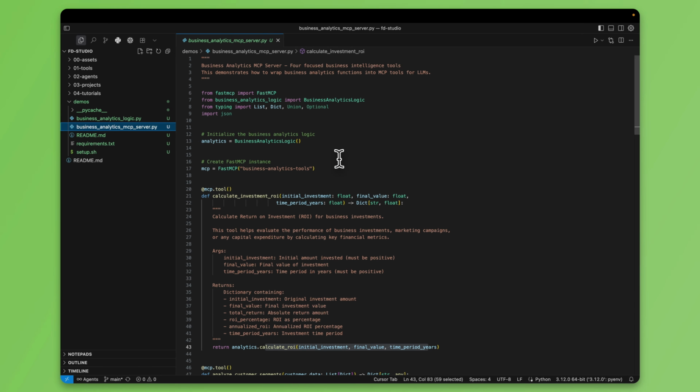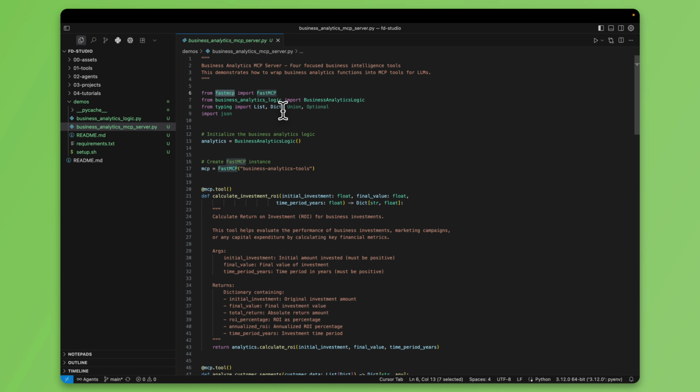The way we're going to do that is leveraging FastMCP. If you're not familiar with what FastMCP is, I would say it's almost the equivalent of FastAPI. It's a way to rapidly build MCP servers without having to do it at a low level. So I've written an article about this. I'm going to leave it in the description below. Go check out FastMCP. If you have MCPs and you want to expose them as tools, I think FastMCP is one of the fastest ways, no pun intended, for that to happen.